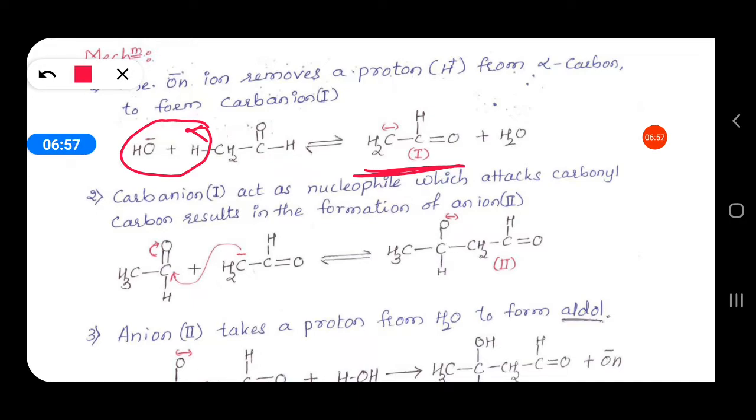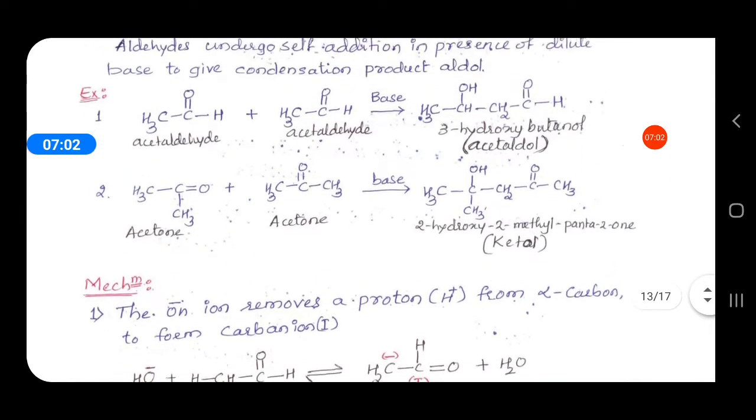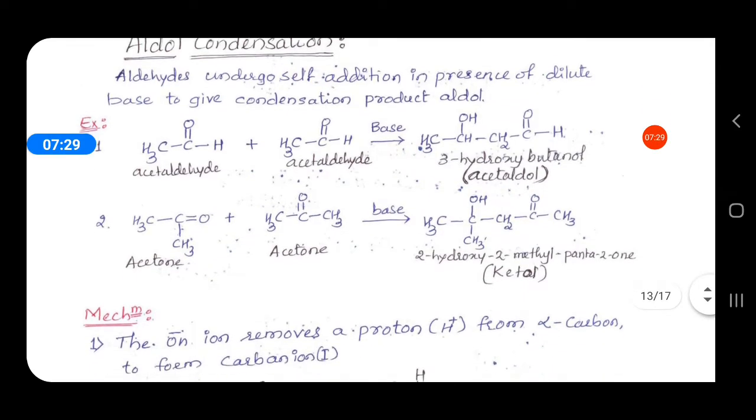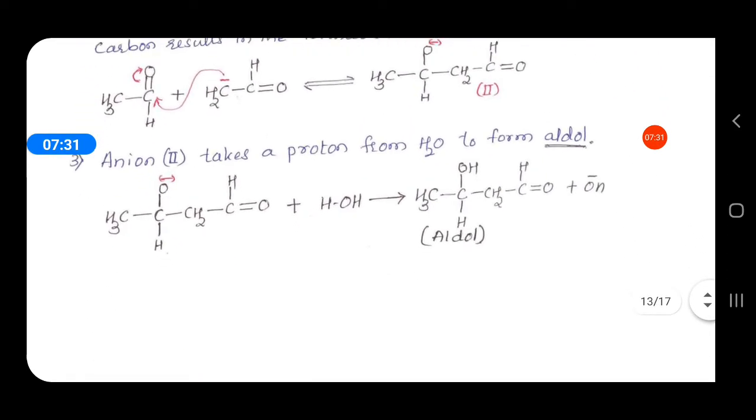So this aldol or ketol is obtained by self addition of aldehydes or ketones in presence of dilute base. The aldehydes and ketones which react here must contain alpha hydrogen. Then only the aldol or ketols are obtained. So this is about aldol condensation.